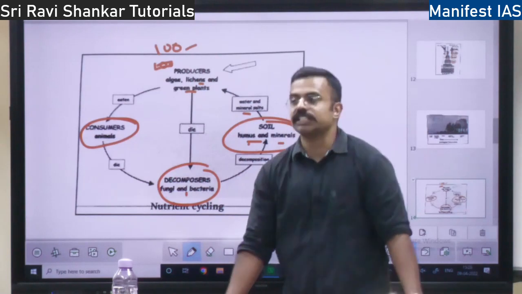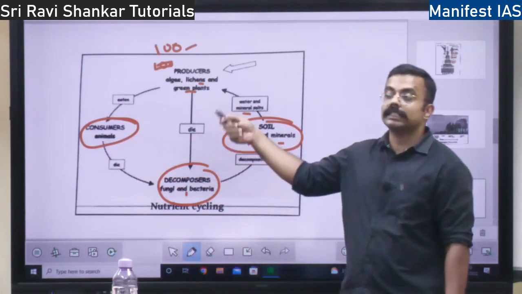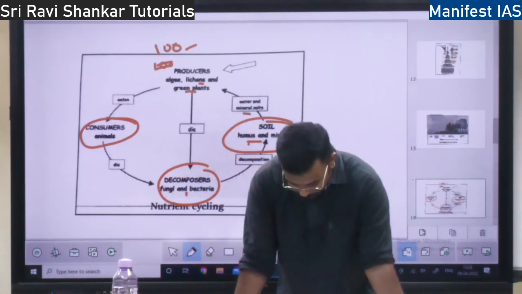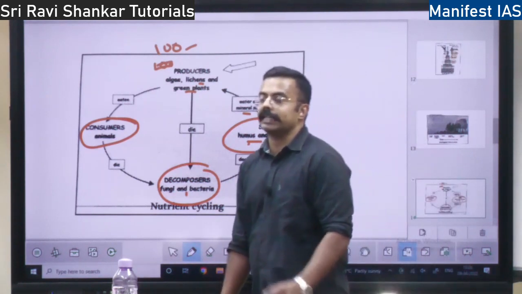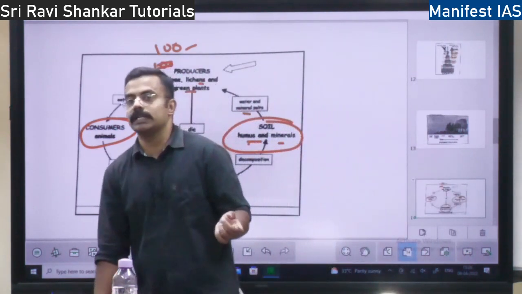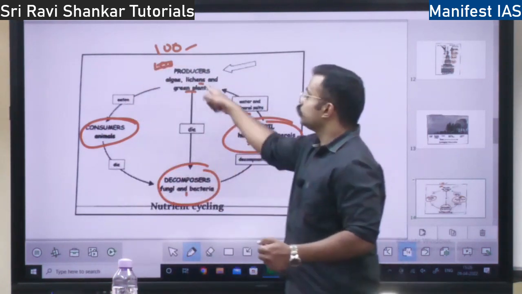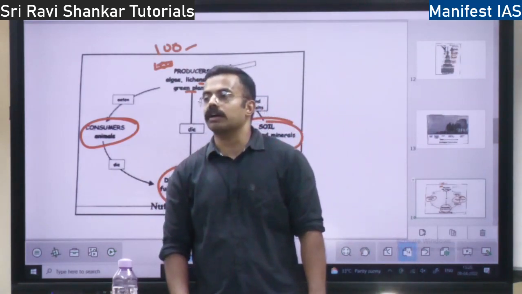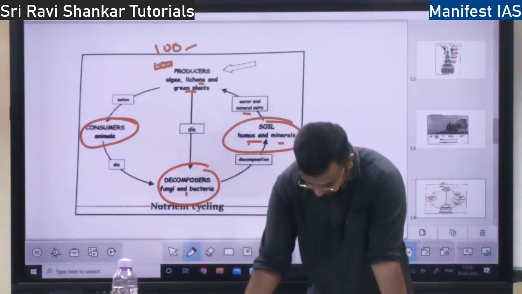So gaseous cycles, with oxygen, carbon dioxide, carbon, hydrogen, nitrogen, all these things, are perfect cycles. Then you have sedimentary cycles. Sedimentary cycles are imperfect. What are sedimentary cycles? Your phosphorus, all those elements. They will not return to the reservoir. They will go and get stuck in some rock or some soil. So sedimentary cycles are imperfect, right?